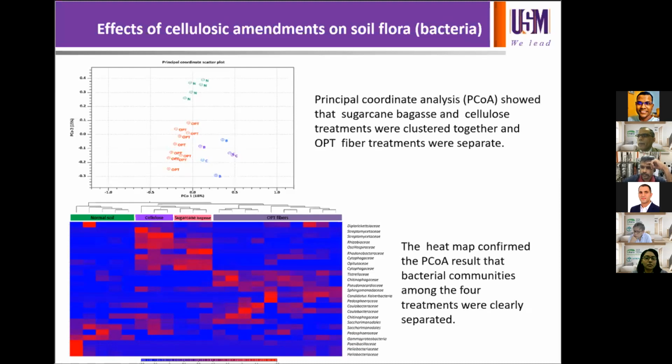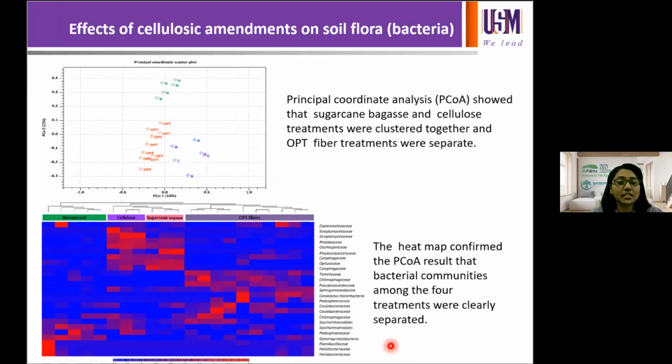Soil microbiomes of sugarcane bagasse and cellulose treatments showed similar composition, but the soil microbiome of soil treated with OPT was clearly different. Soil microflora and soil nutrient cycles are affected by soil organic matter decomposition by rhizosphere microorganisms and therefore developed differently with different soil organic matter composition. Also, the cellulose content in the soil organic matter might directly influence the decomposition and the soil microflora that is present in the soil.